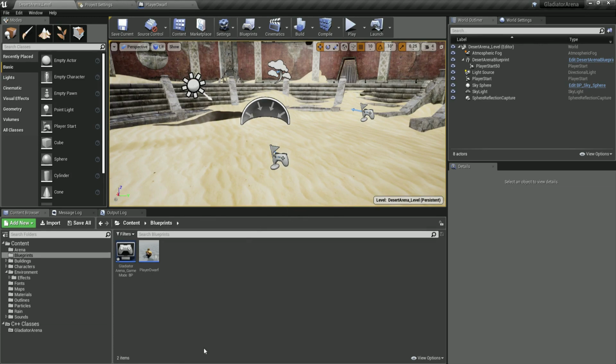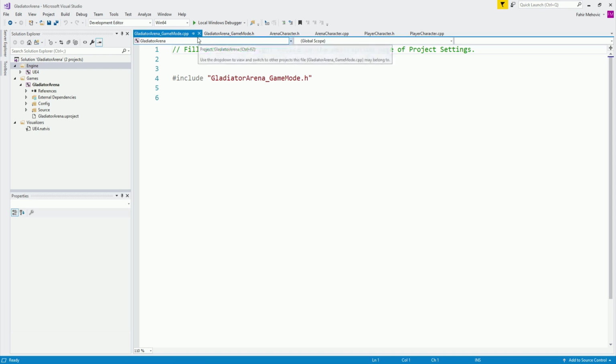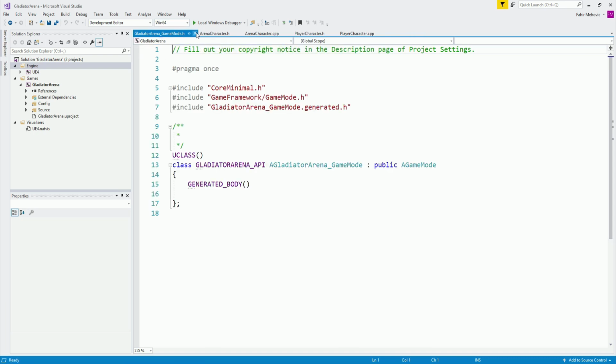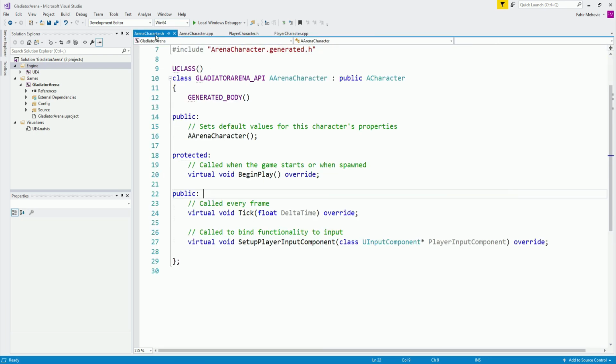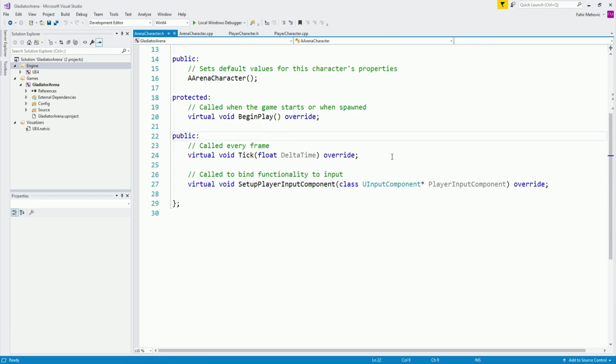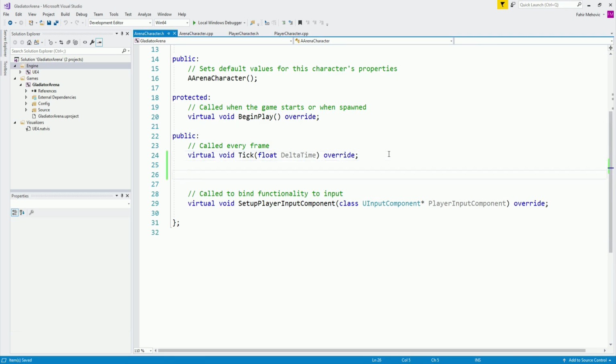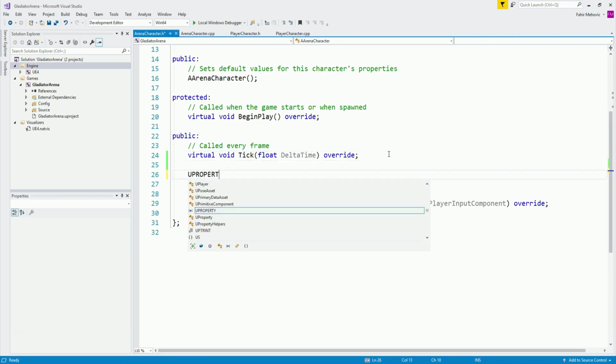Moving forward with our game now, we are going to create the player's movement, and we are going to start over here inside, and I'm going to close this one because this is created from the previous video. I'm going to start here in the arena character, and right here below the tick, I am going to create two variables, and they are going to be UPROPERTY, because we need them to be visible in the blueprint.